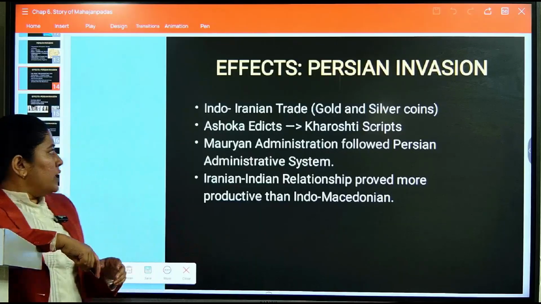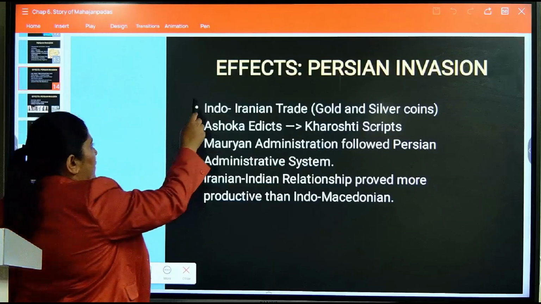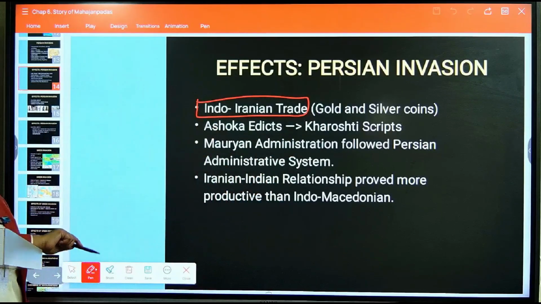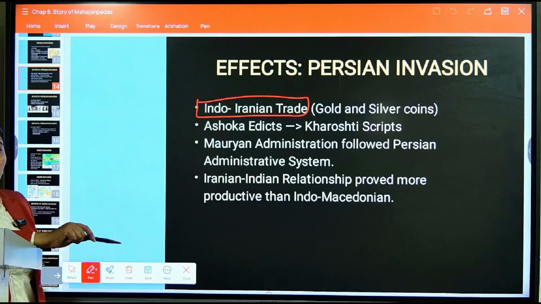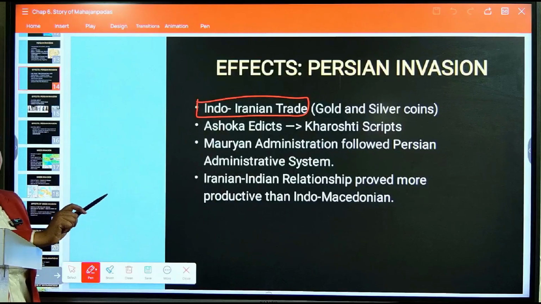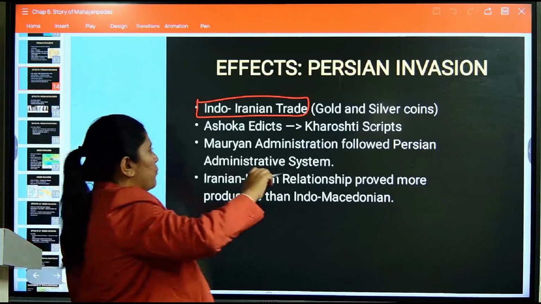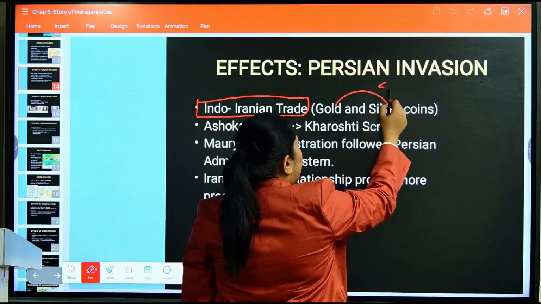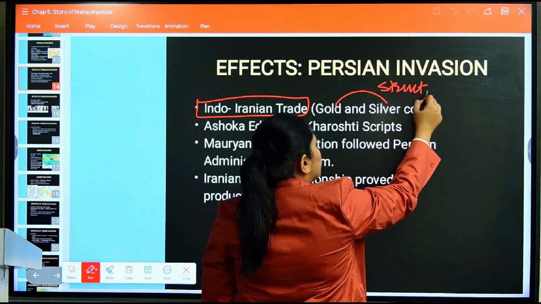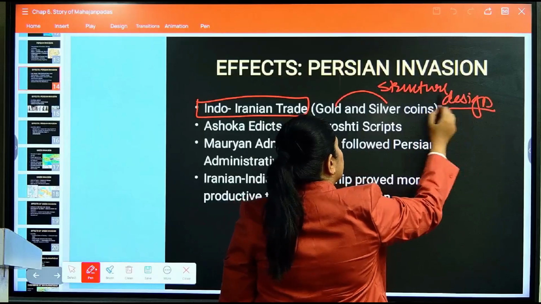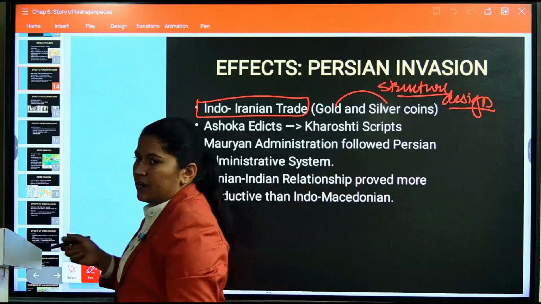So Indo-Iranian trade became evident only after the Persian invasion, and this is evident through the gold and silver coins, from which we derive that the Indians were linked with the Iranian people. This gold and silver coin structure and design was derived from Persian art and crafts.